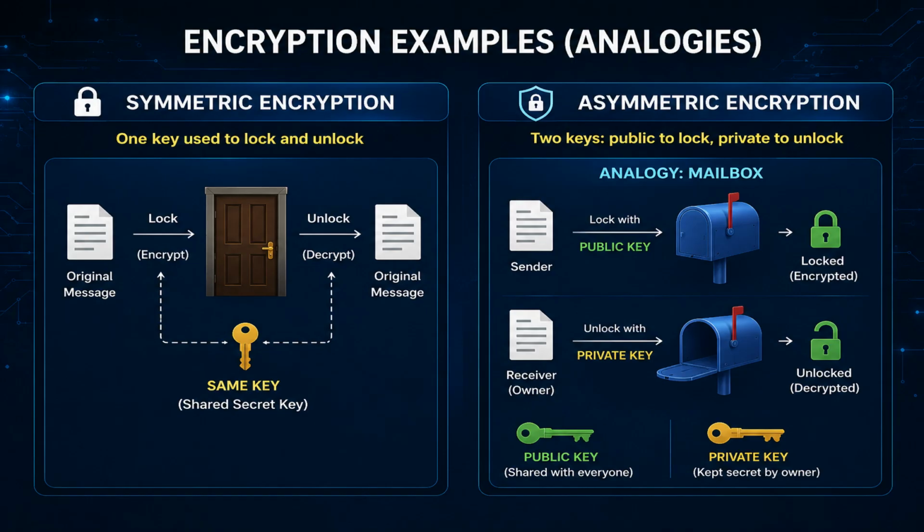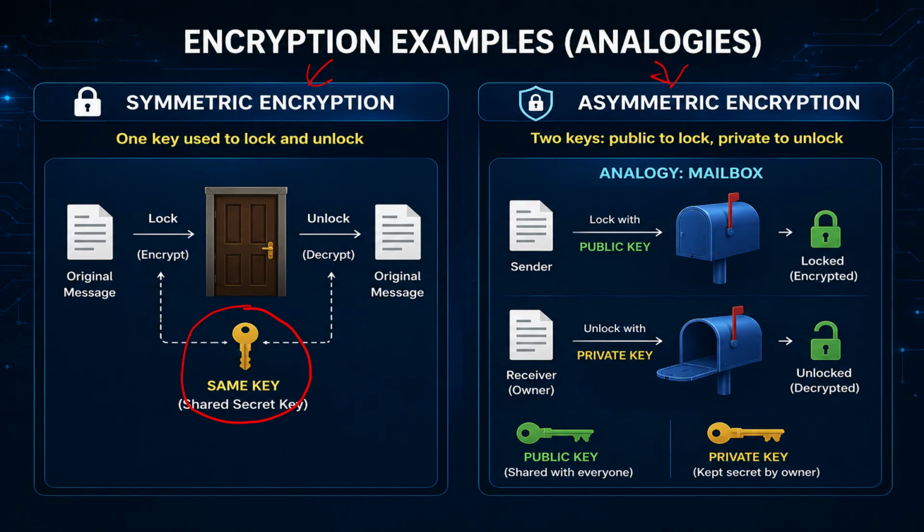What is encryption? There are two broad categories of encryption. One is symmetric encryption and another is asymmetric encryption. In symmetric encryption, we are using the same key for locking as well as unlocking the encryption.